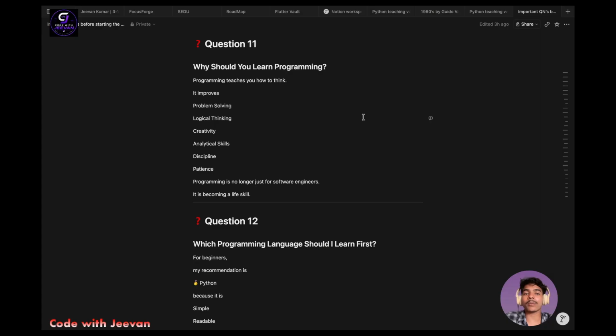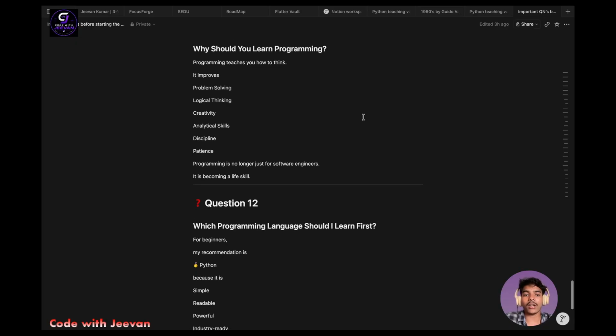It improves problem solving, which means you will be solving lots of problems, right? You will be solving real world problems. So that's why you will be getting strength in problem solving skills, and also proper knowledge in logical thinking. You will be thinking about real world problems logically, right? That's why you can also get proper strength in logical thinking skills.